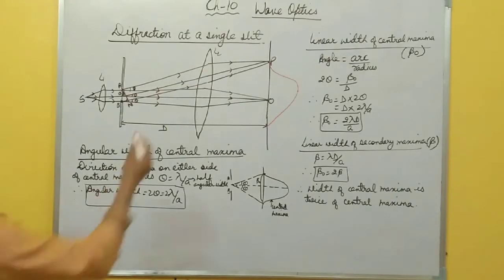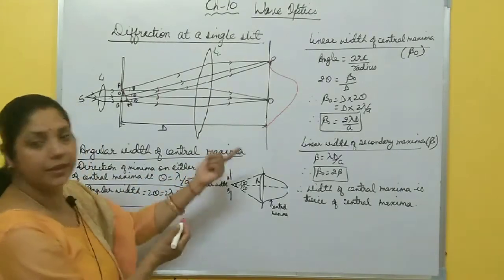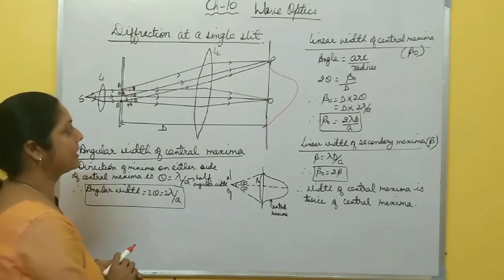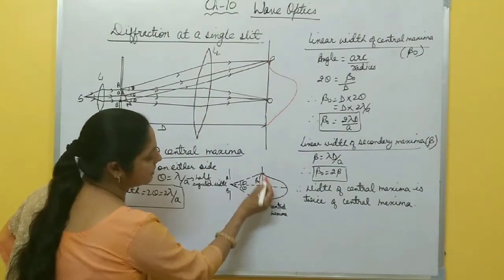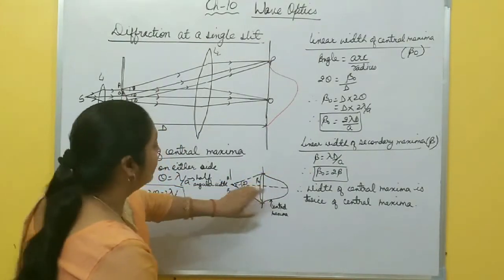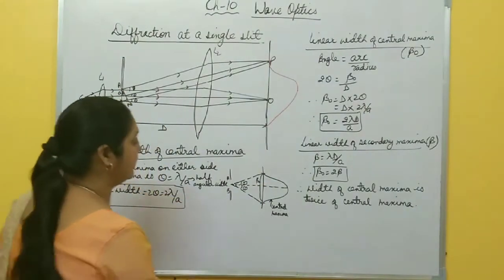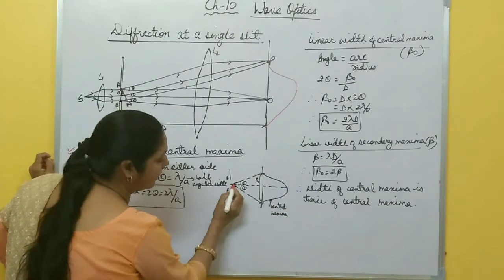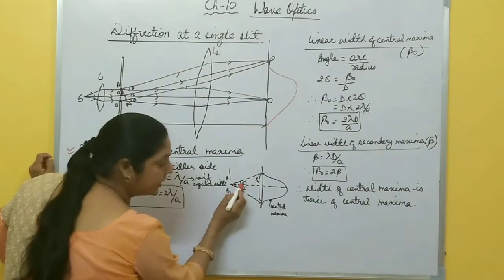Now, one or two small topics in diffraction at a single slit are used in numericals. The first one is the angular width of the central maxima. You know, the central maxima is between the two first minima. This is the width of the central maxima. So what is the angular width and what is the linear width of this central maxima? To find the angular width, it means twice theta is there.